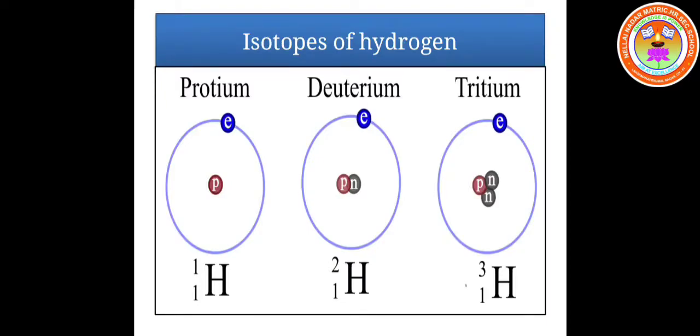Okay, children. In protium, there is no neutron. In deuterium, there is 1 neutron. In tritium, there are 2 neutrons. As the number of neutrons present in the nucleus increases, that isotope becomes radioactive. Among these three isotopes of hydrogen, tritium is radioactive in nature.